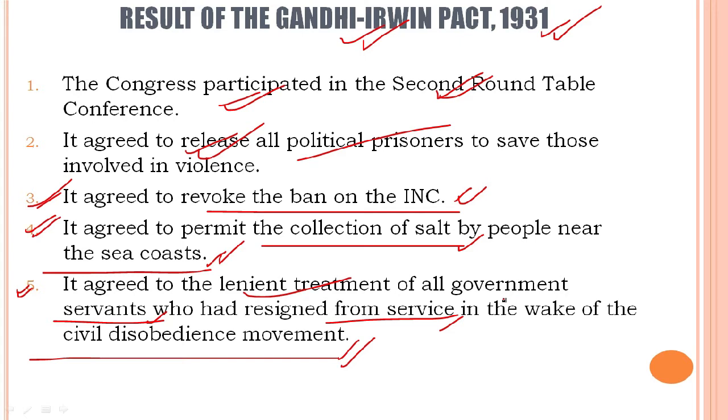So till now we have studied 1923, the Swaraj Party. We see 1927, 1928, the Simon Commission. Then in 1929 we see the Lahore session of Congress and the declaration of Purna Swaraj. Then we see 26 January 1930. Students, then we see the roundtable conferences being held in London, which was boycotted by the Indian National Congress. And then the launch of the Salt March takes place. And the issues between the two sides come to an end by the Gandhi-Irwin Pact.